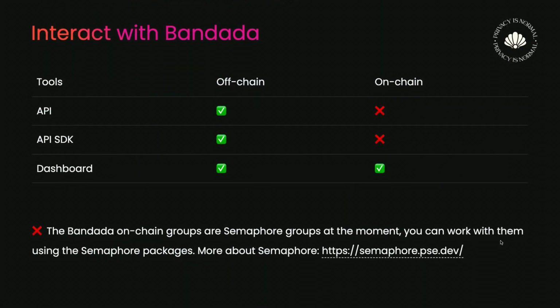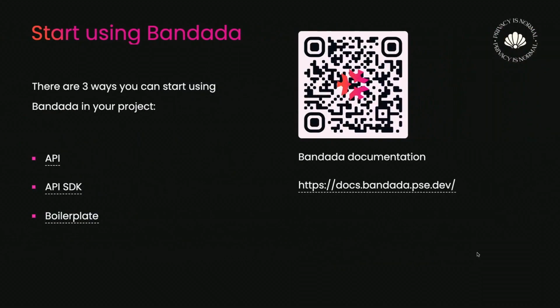To interact with Bandada, you can use the API, the API SDK and the dashboard. Right now, for off-chain groups, everything is supported. For on-chain groups, you can do all these functionalities only using the dashboard. Right now, the on-chain groups are just Semaphore groups. You can know more about Semaphore in this link, but if you want to use on-chain groups, you can use the Semaphore packages, so that should work fine. To start using Bandada, there are 3 ways you can do it.